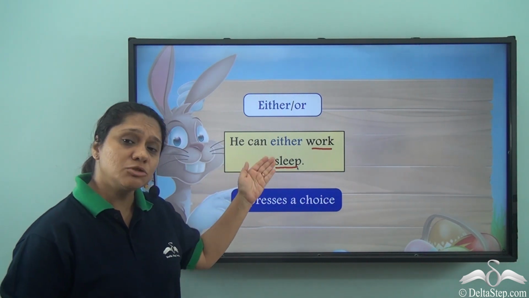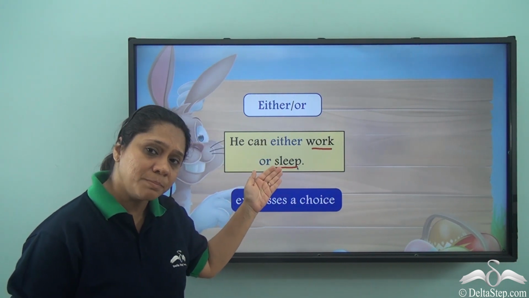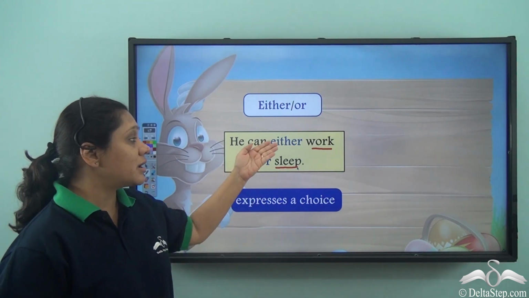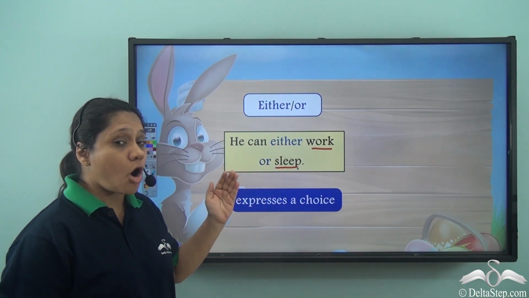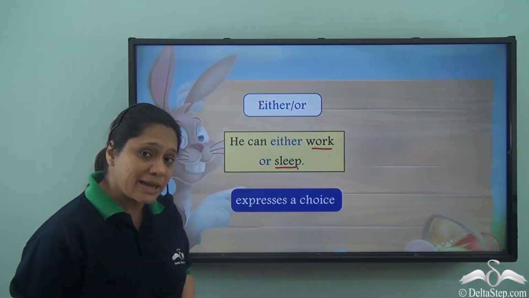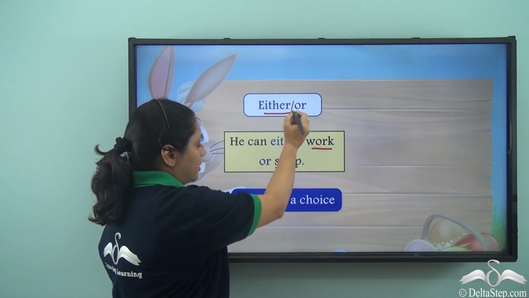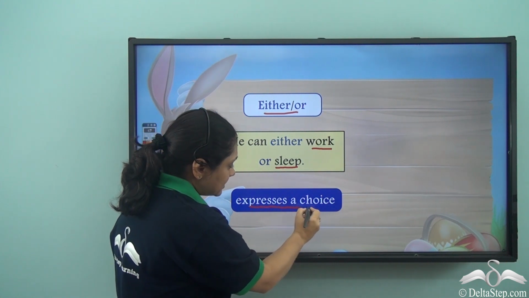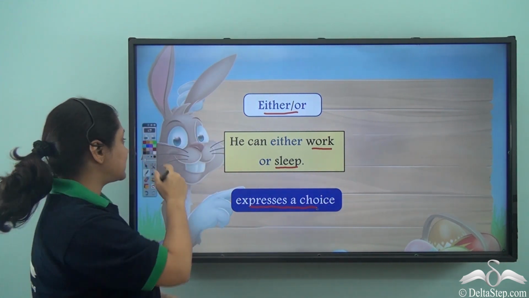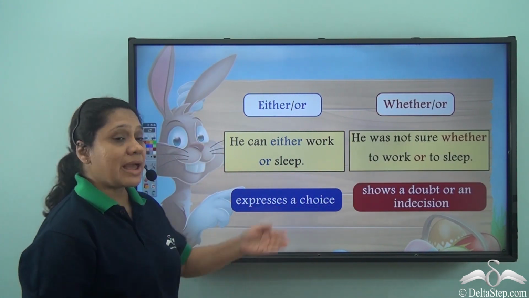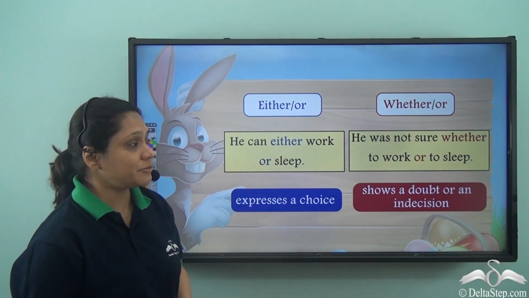So one has to choose between either of them. One has to choose whether he wants to work or choose whether he wants to sleep. So either or expresses a choice.